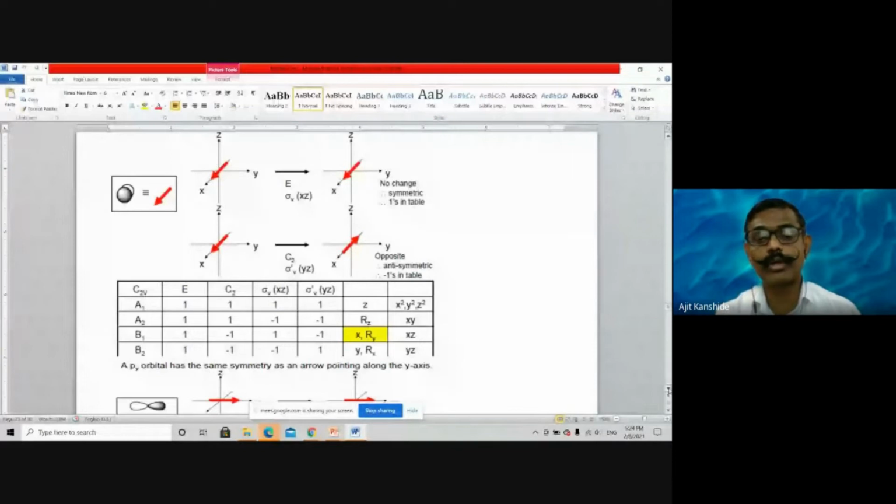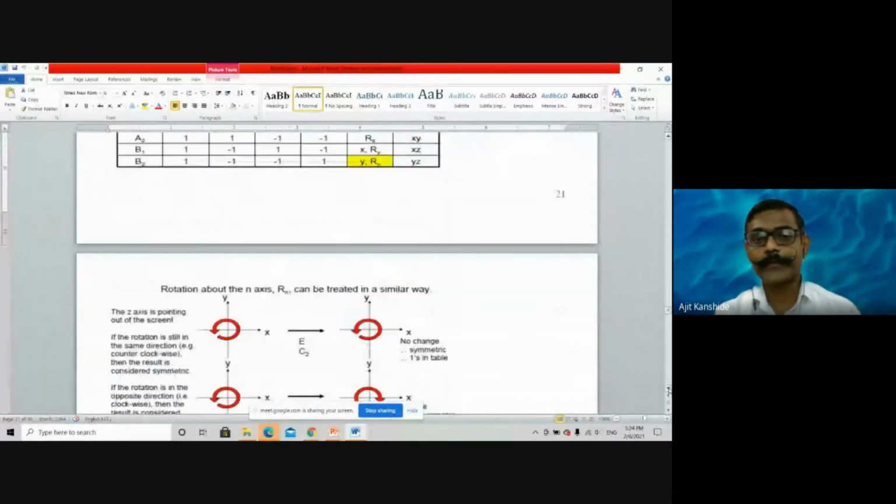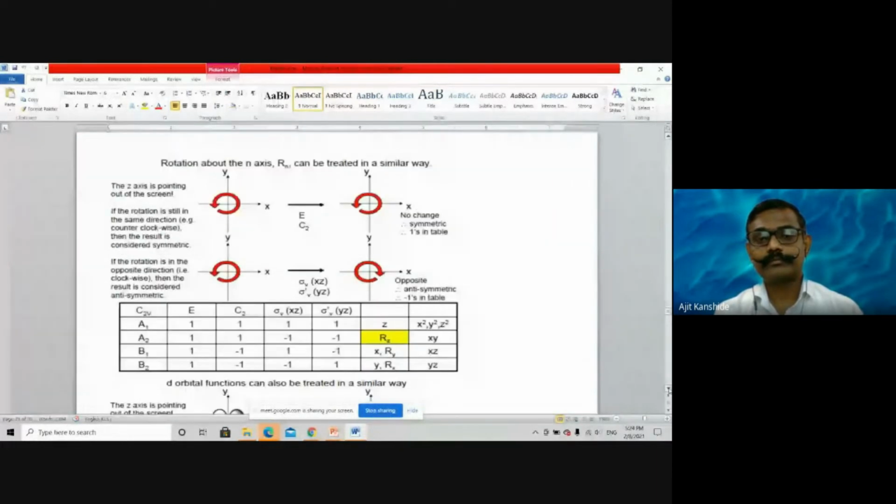Now, the main question is about the rotatory functions. Likewise, you have to work on it. Now consider the z-axis. See, x and y are in the plane of the screen. Z is towards us and away from us as per this presentation. Perform identity operation, perform C2 operation. What will we find? There will be no change in the direction of rotation about z. So for identity and C2, 1 will be there.